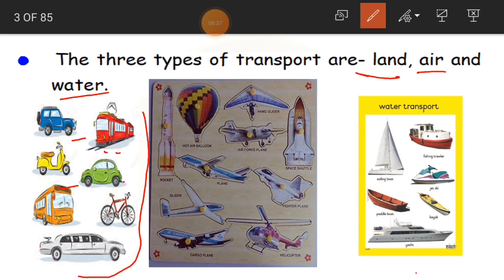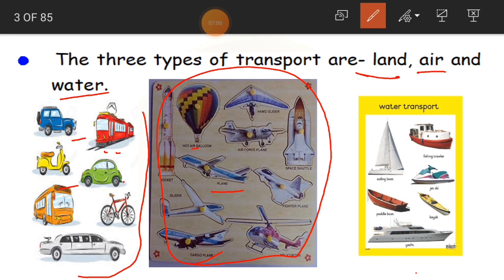And now air transport. See here in the picture, air transport. How many types of air transport do we have? You have parachutes, aeroplanes, rockets, spaceships, aircraft, helicopters. All of these belong to air transport. Okay, children, we travel in the air, in the sky.